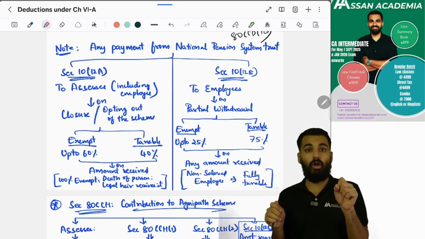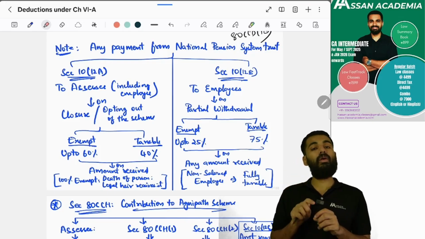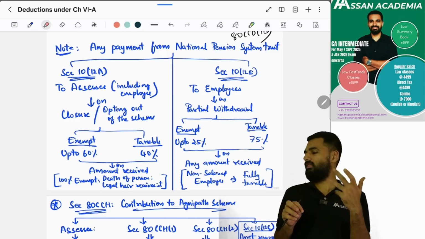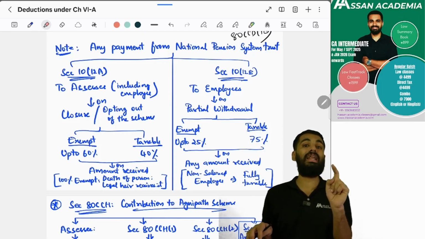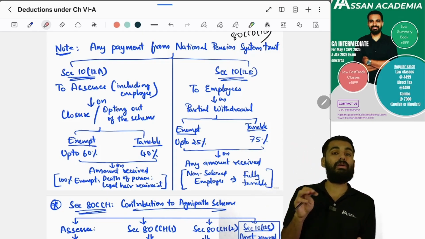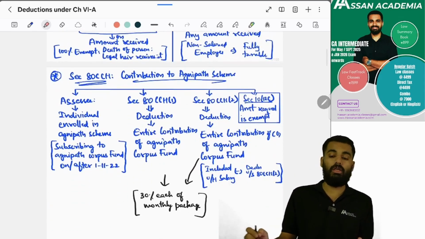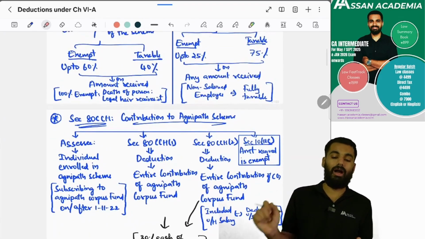If he is withdrawing fully, he is opting out of the scheme. If he is withdrawing partially, how much is he withdrawing? Partially, up to 25% is exempt, and the remaining 75% is taxable. But if he is a non-salaried employee, then it is fully 100% taxable. Yes or no? Yes.